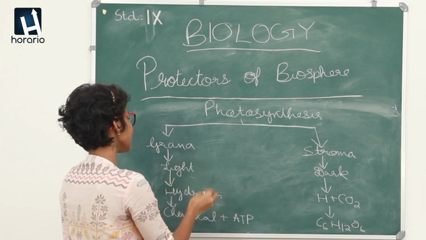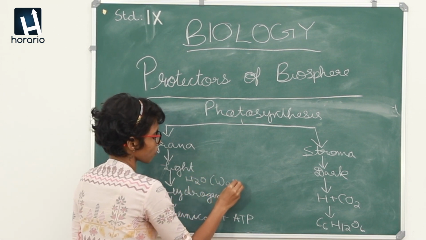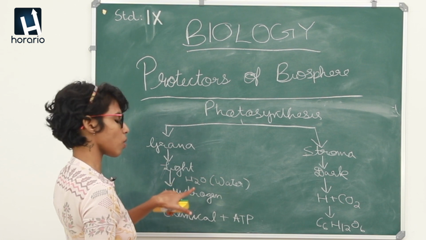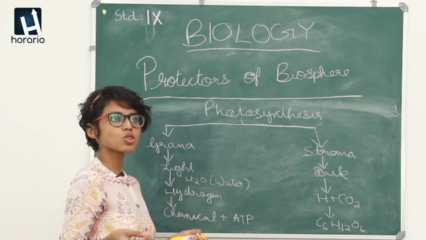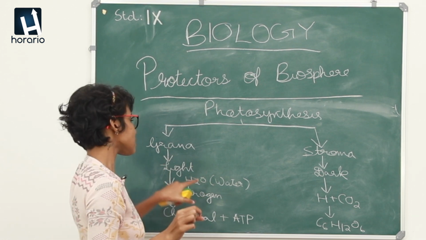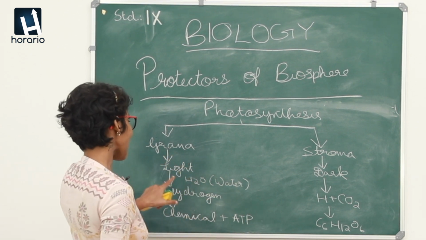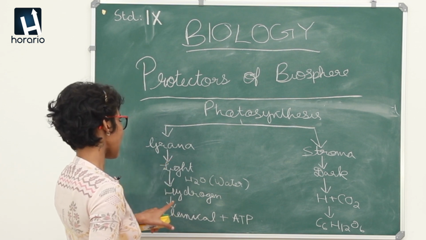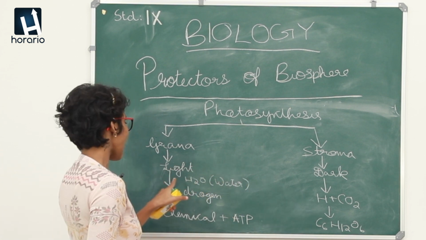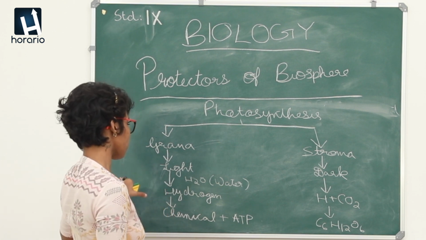So using the light, we already have H2O, otherwise known as water, which is a compound of hydrogen and oxygen. The water molecules which the plants take in through the soil, via conduction through the minute rootlets of the roots of plants, reach the leaves. That water is broken down using light into hydrogen and oxygen, and this oxygen goes back into the atmosphere, and the hydrogen is taken in, and we already have light energy from sunlight.